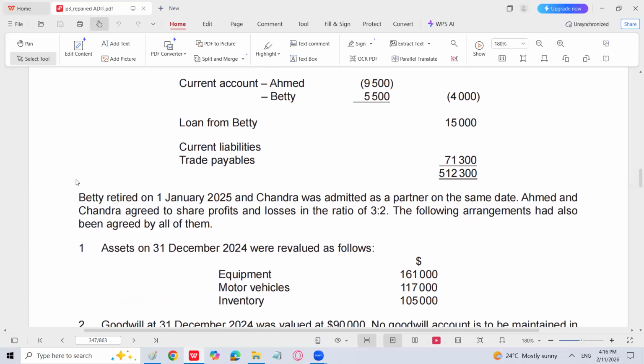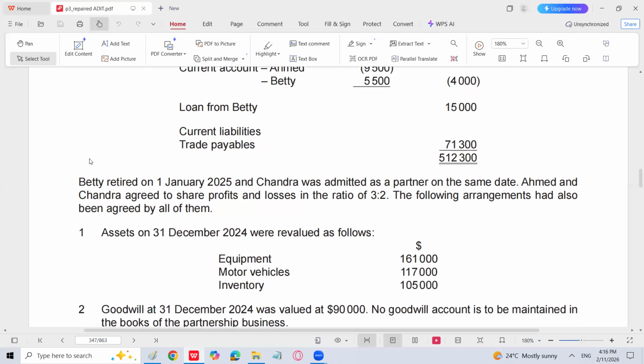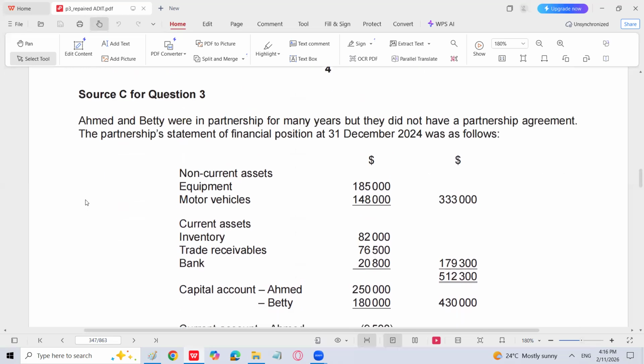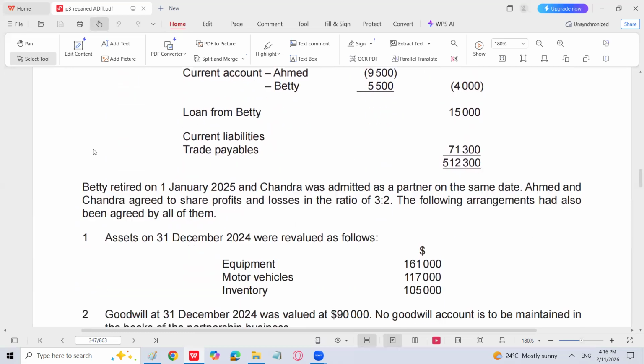If you see my guess video of May, June 2532, before the paper, I have clearly mentioned that this question is coming in which one person is going to retire and on the same date, another person is going to be admitted. Okay. So 3/5 and 2/5 is going to be the ratio. But previously, for Ahmed and Betty, the ratio was equal. Why, sir? Because there was no partnership agreement between them. So according to the Partnership Act, profit and loss will be shared equally.